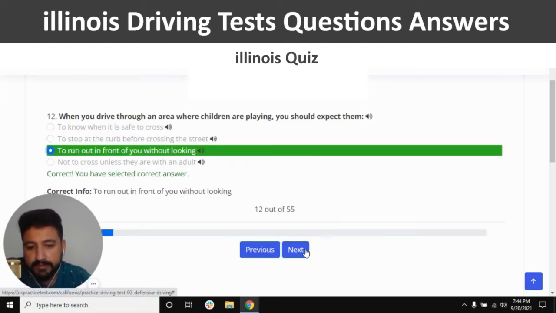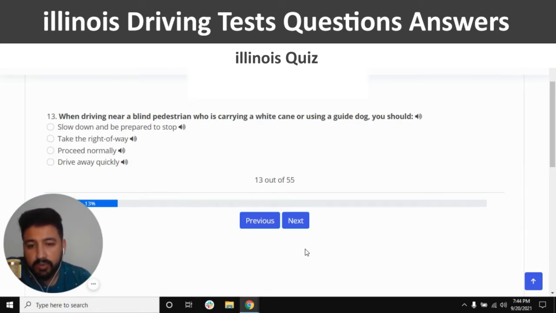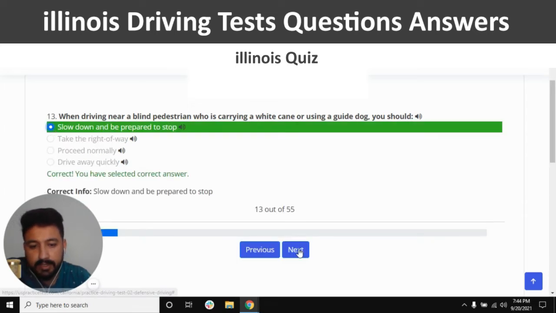Correct. And next. When driving near a blind pedestrian who is carrying a white cane or using a guide dog, you should. The right answer is slow down and be prepared to stop. So first option, and next.